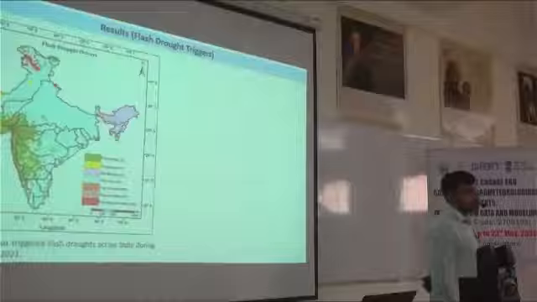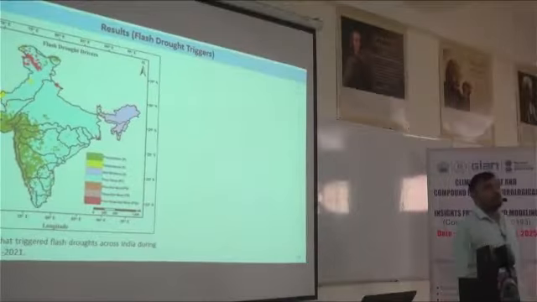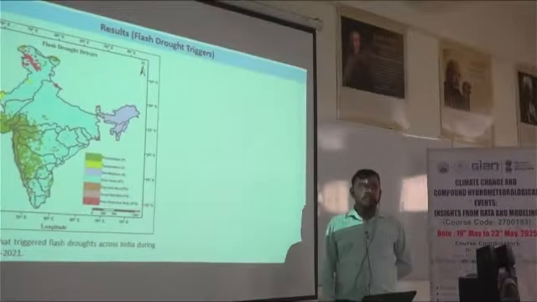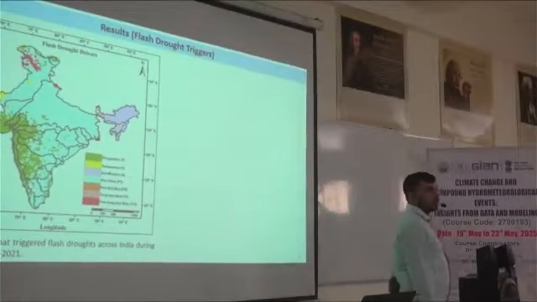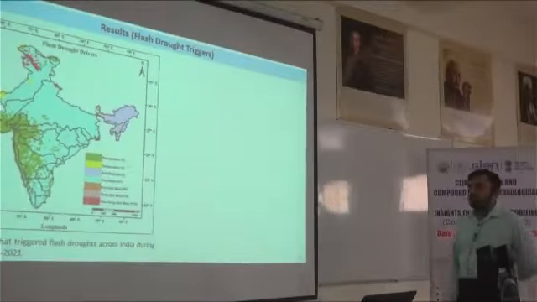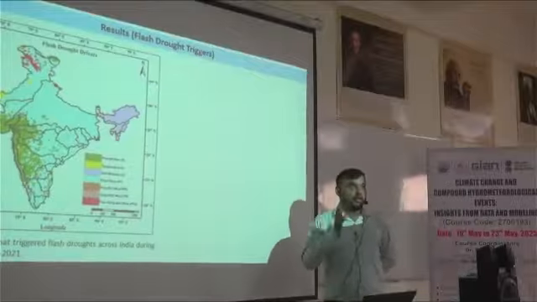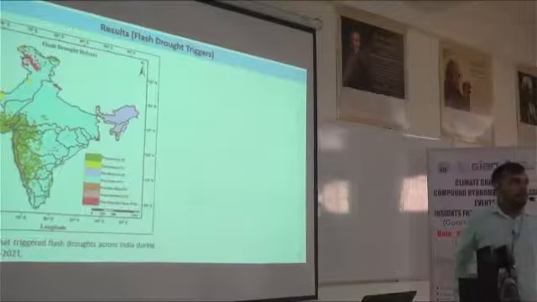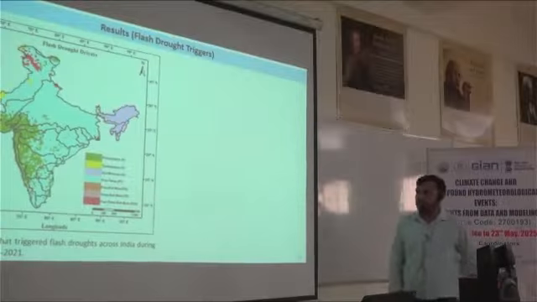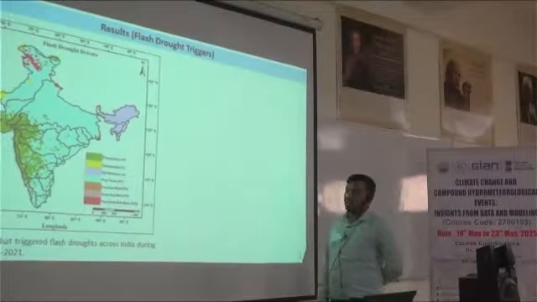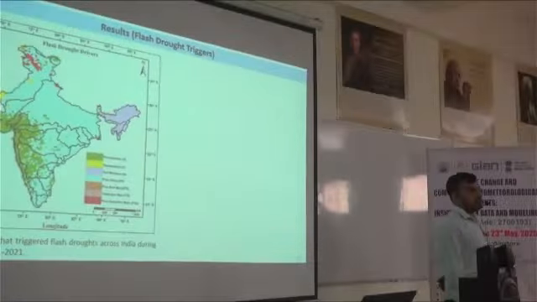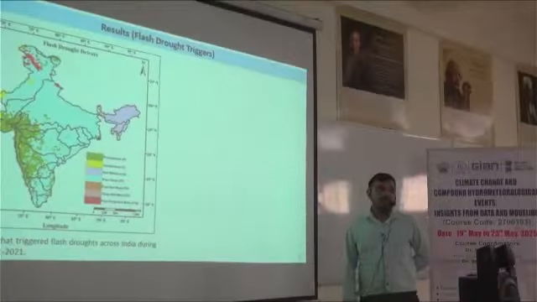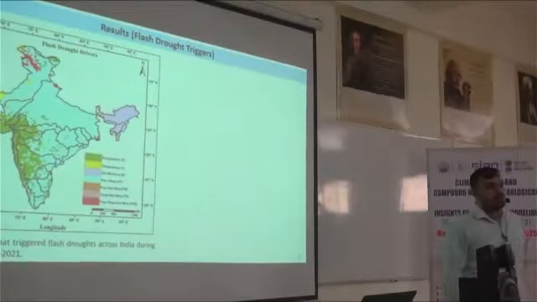However, it is also possible that precipitation along with soil moisture is causing flash drought. It may be possible that precipitation along with temperature can cause flash drought to occur in India. Or the final combination is that all three together cause the flash drought. So we have made 6 combinations in total: precipitation alone, temperature, soil moisture, then precipitation plus temperature, precipitation plus soil moisture, soil moisture plus temperature, and the combination of all three, precipitation plus temperature plus soil moisture.